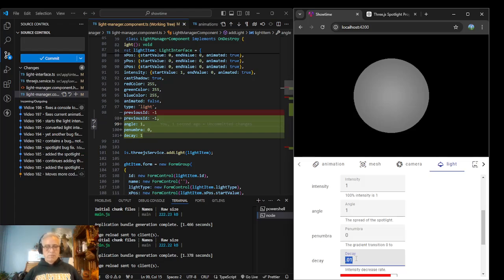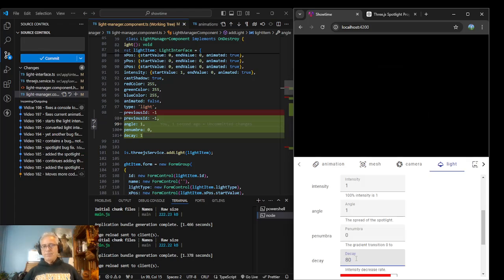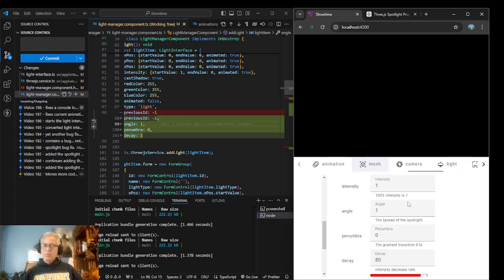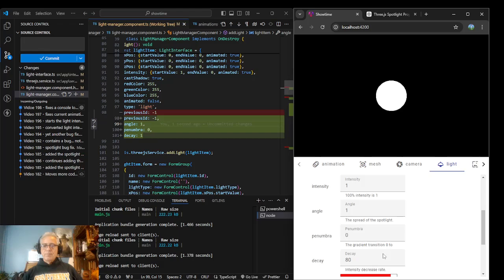Let's make it a 1, make it a 2, make it a 4, and 8, 80. So that's that. I guess I could move the mesh to 0, because that would be right where the light is focused. Oh, look at that. So you know, it decayed before it could get to it with 80.